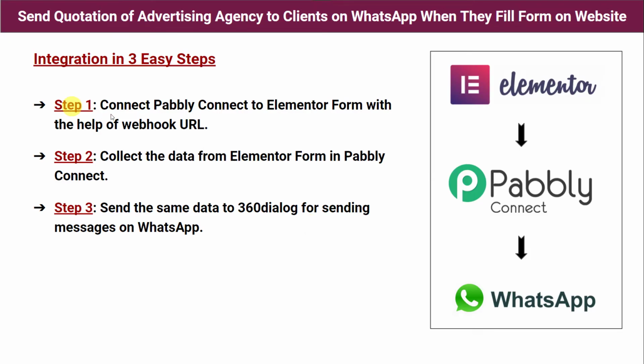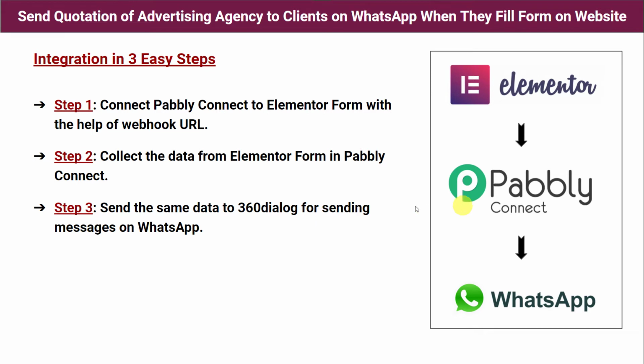Step 1. Connect Pabbly Connect to Elementor form with the help of webhook URL. So first we have to go to Pabbly Connect and Pabbly Connect is going to offer us a webhook URL. Using that webhook URL, we have to create an integration between Pabbly Connect and Elementor form. Step 2. Collect the data from Elementor form and Pabbly Connect. So at step 2, Pabbly Connect is going to capture the data from Elementor form. Step 3. Send the same data to 360 dialog for sending messages on WhatsApp.